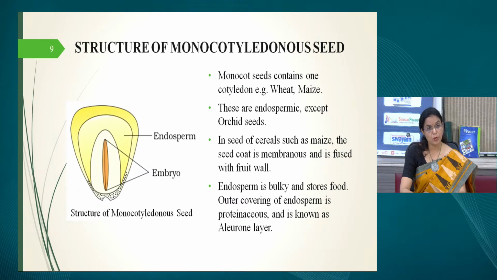So the monocots are richly endospermic seeds, except for some exceptions like the orchids. The orchids are beautiful. Most of you would have seen orchid flowers. Orchids are also monocots, and the seed of orchids is non-endospermic. So there is a variation in whether the seeds of monocots are endospermic or non-endospermic.